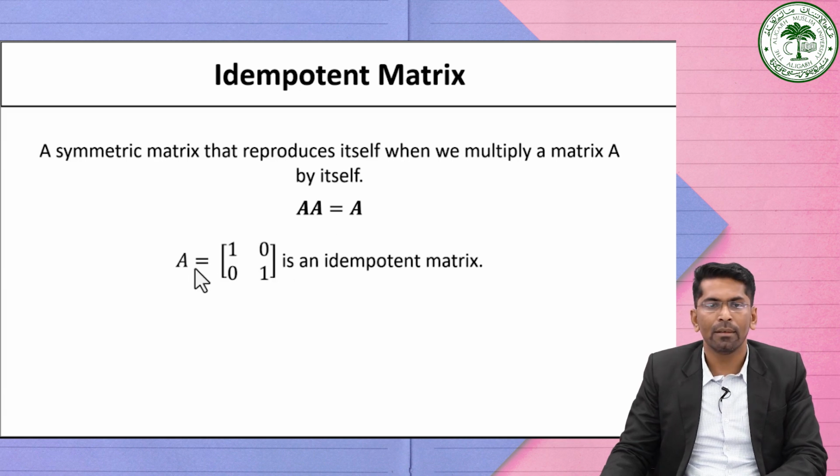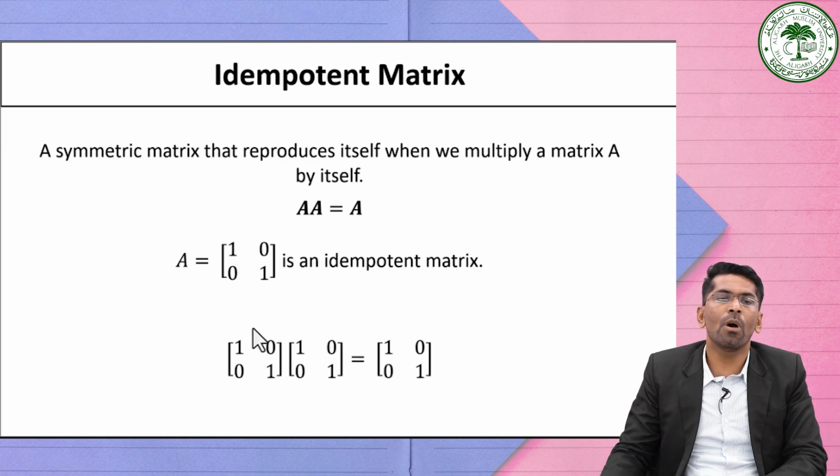For example, matrix A is equal to 1, 0, 0, 1, which is an example of an idempotent matrix. How? If you multiply this matrix with the same matrix, then see here, it is again reproducing, it is also equal to 1, 0, 0, 1. So if a particular matrix is reproducing itself, then we can say that it is an idempotent matrix. The important characteristic is that A into A is equal to A.